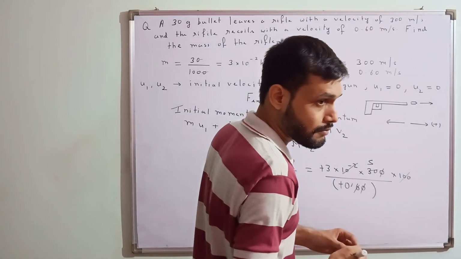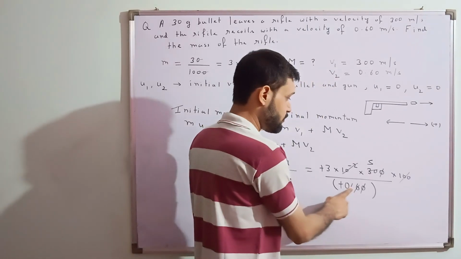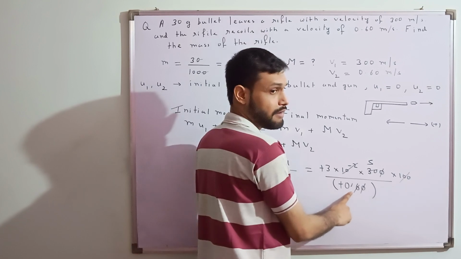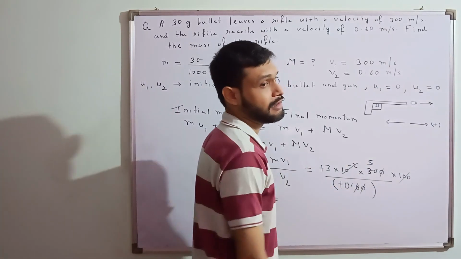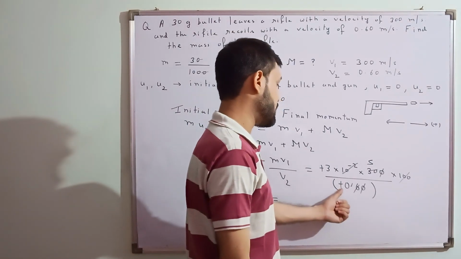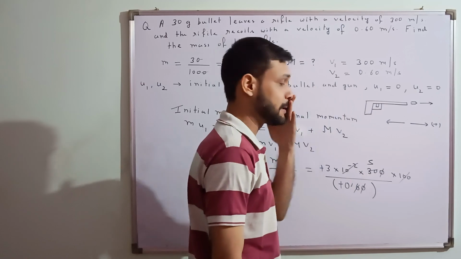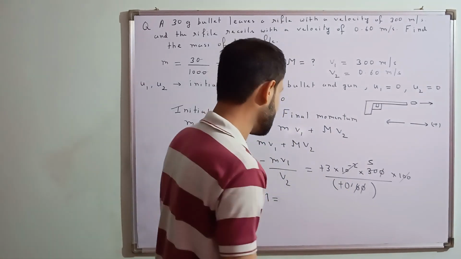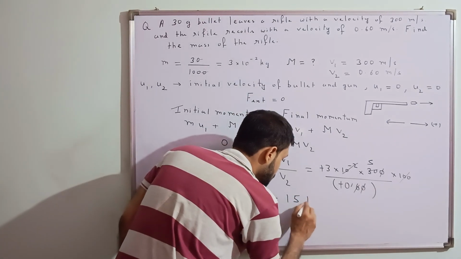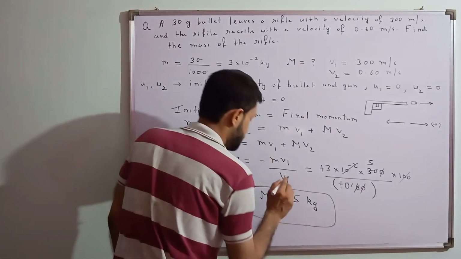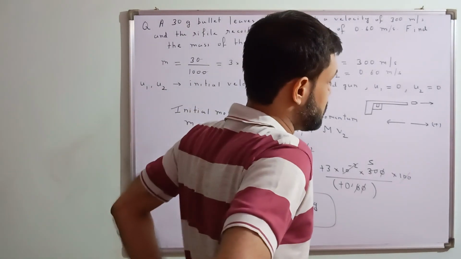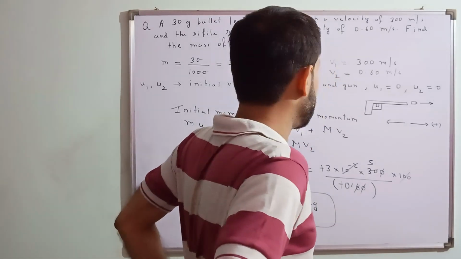Why did you multiply with 100? Just because I have removed the decimal over here, 0.60. I have removed the decimal, so multiplying 100 with 100. It's okay? And I have to put a negative sign over here because the velocity will be in this direction. So negative and negative will get cancelled, they will become positive, and the mass of the rifle will come out to be 15 kg. It's okay? This is a very simple question. That's a 9th standard question actually. Now we'll come to some difficult question.